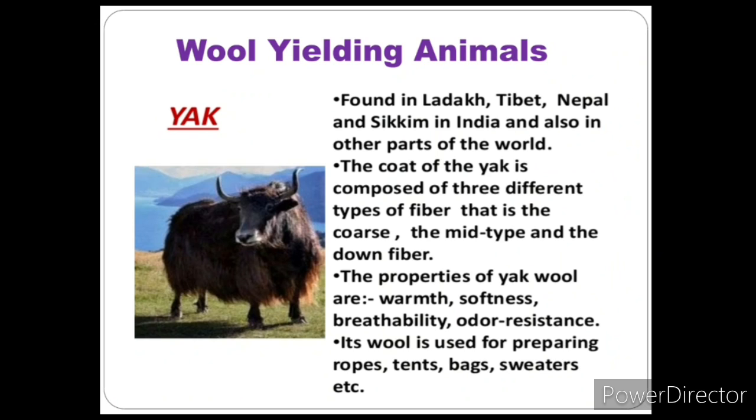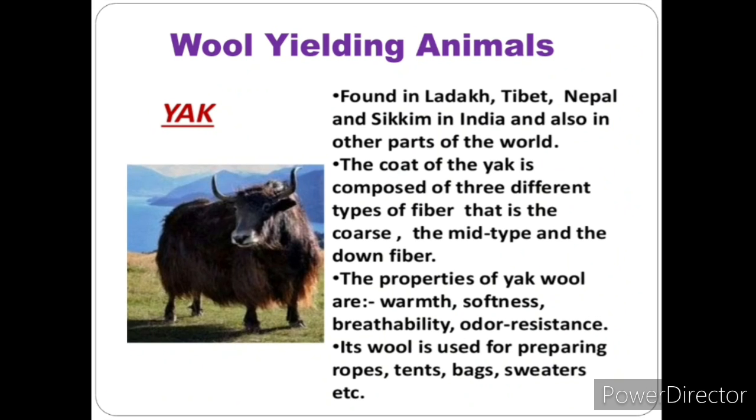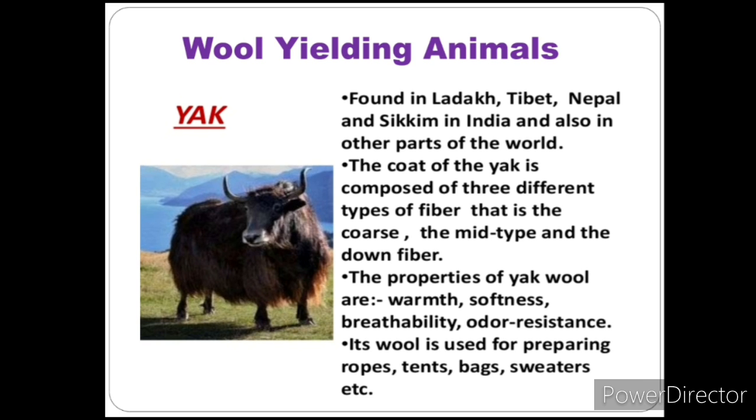Yak is found in Ladakh, Tibet, Nepal and Sikkim in India and also other parts of the world. The coat of yak is composed of three different types of fibers, that is the coarse, the mid-type and the down fiber. The properties of yak fiber are softness, acid resistance and warmth. Its wool is used to prepare robes, tents, bags, sweaters, etc.